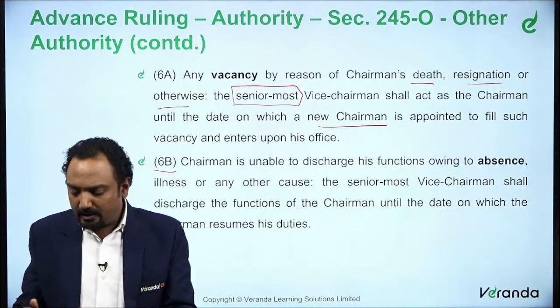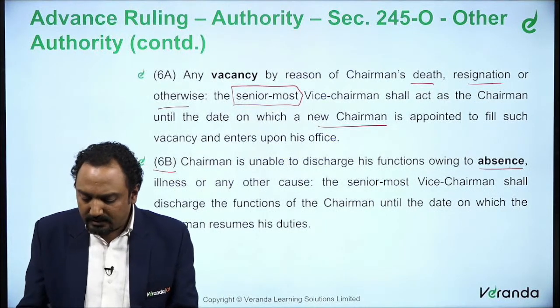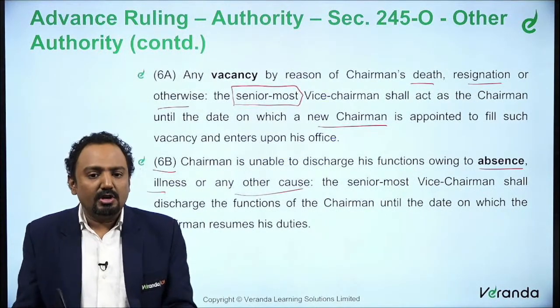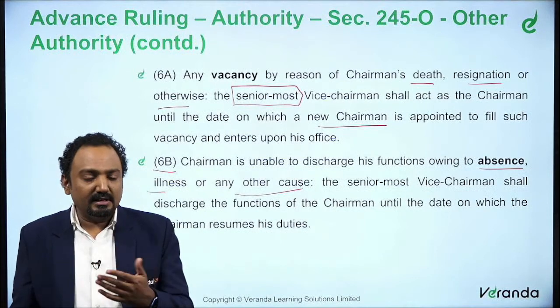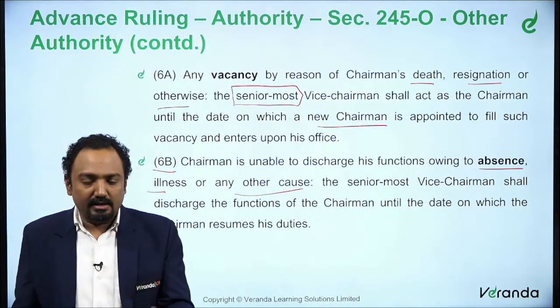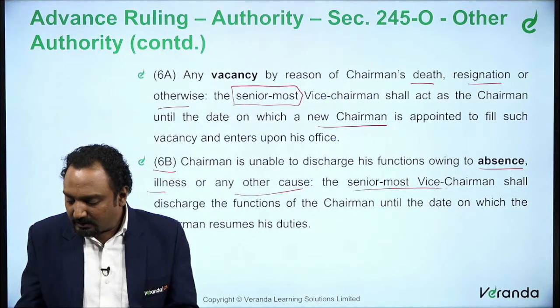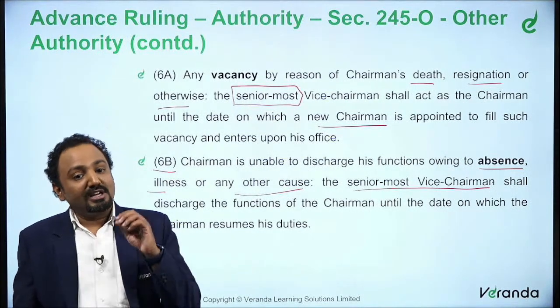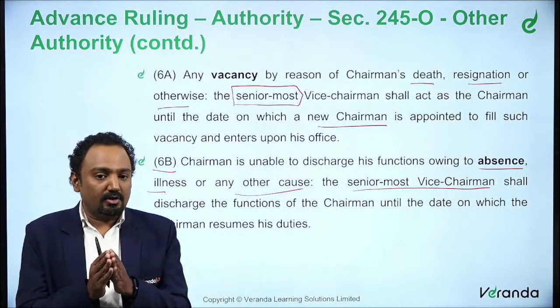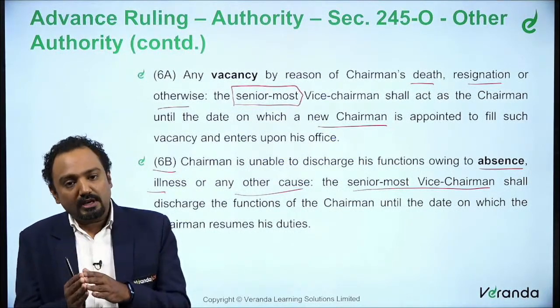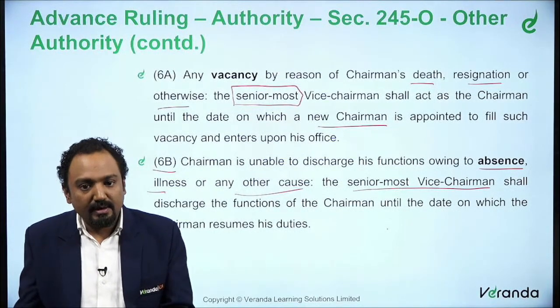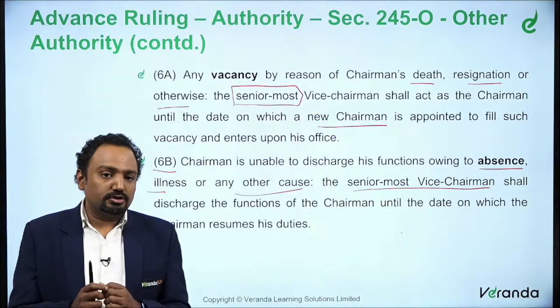So owing to absence, illness or any other cause, the senior-most vice chairman shall discharge the functions of the chairman until the date on which the chairman resumes his duty.